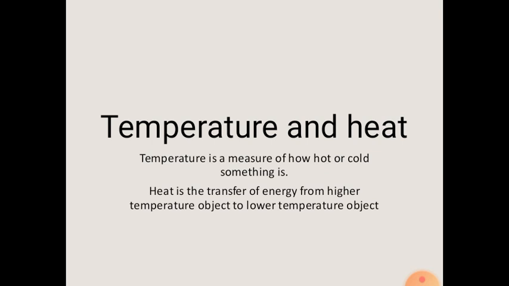Now, temperature and heat. Temperature is a measure of how hot or cold something is. It is measured in degrees Celsius and it can be measured by using an instrument called a thermometer. Now heat. Heat is a transfer of energy from a higher temperature object to a lower temperature object, and it is measured in joules or kilojoules. We denote joules with capital J and kilojoules with kJ.